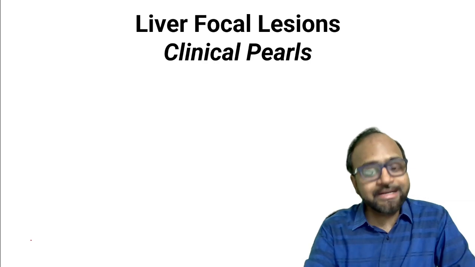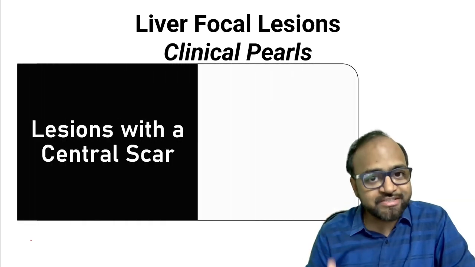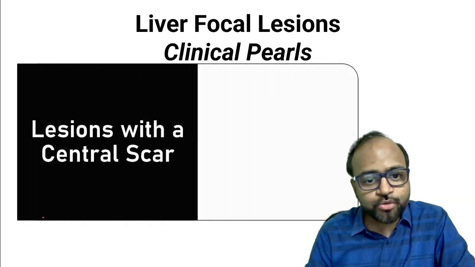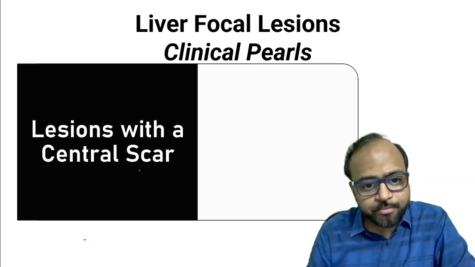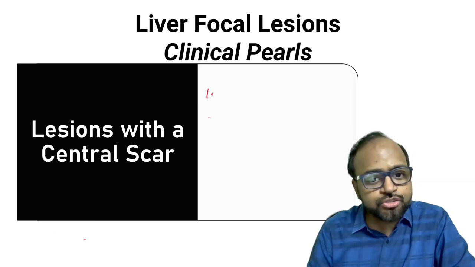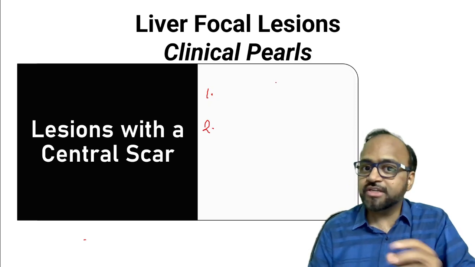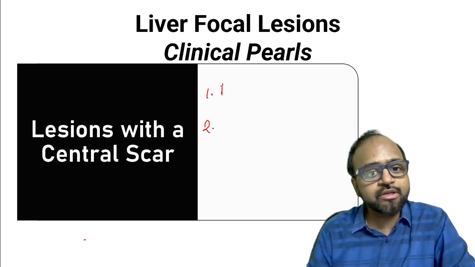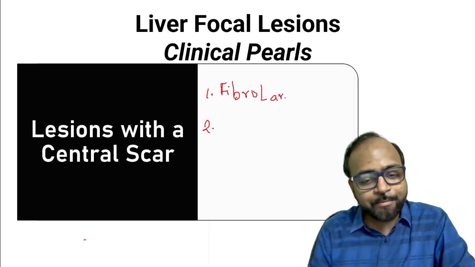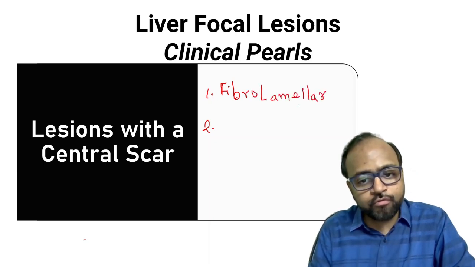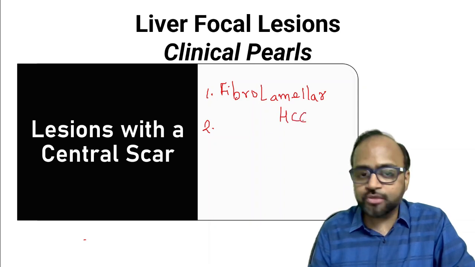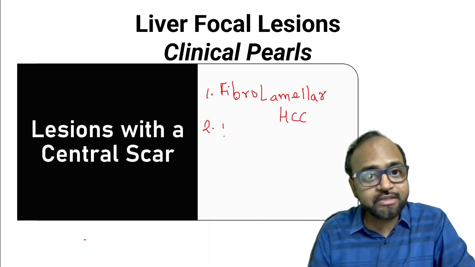Now let us quickly revise this. We have discussed this, isn't it? Now you must be able to tell me at least 2 lesions within the liver which have a central scar. We started with this particular case, and that is the fibrolamellar variant of HCC, hepatocellular cancer, and we discussed another one. And what is that?